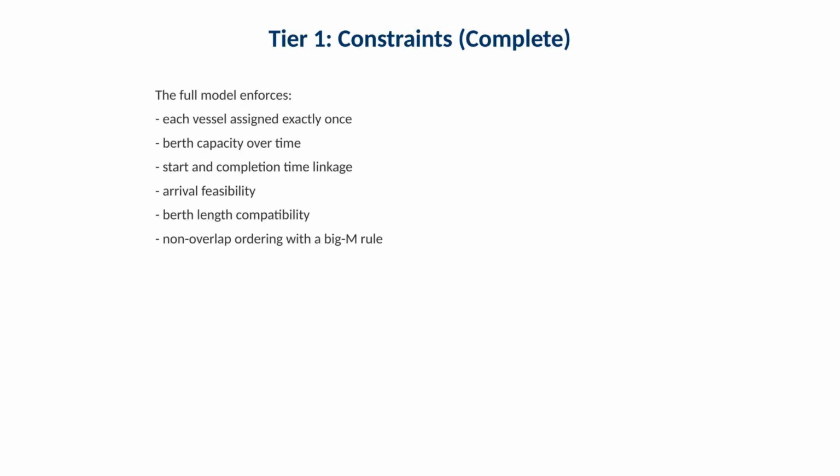This slide lists the full set of constraints used in the integer program. The model enforces that each vessel is assigned exactly once. Berth usage is limited. Start and completion times are computed consistently. Service cannot begin before arrival. Berth length compatibility is satisfied, and vessel service does not overlap at the same berth using an ordering rule.